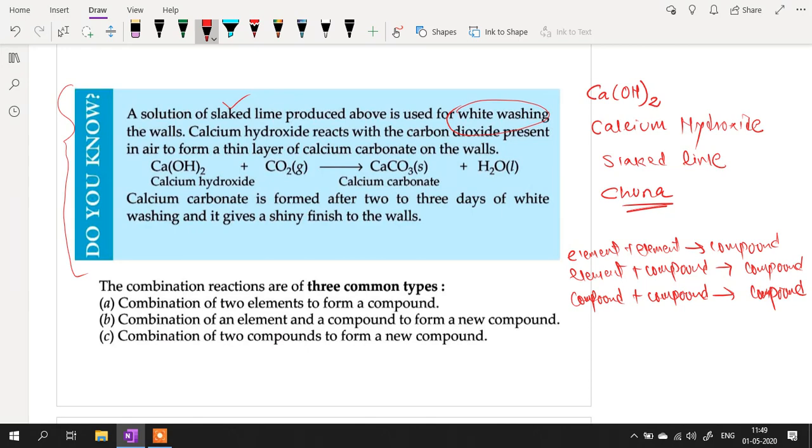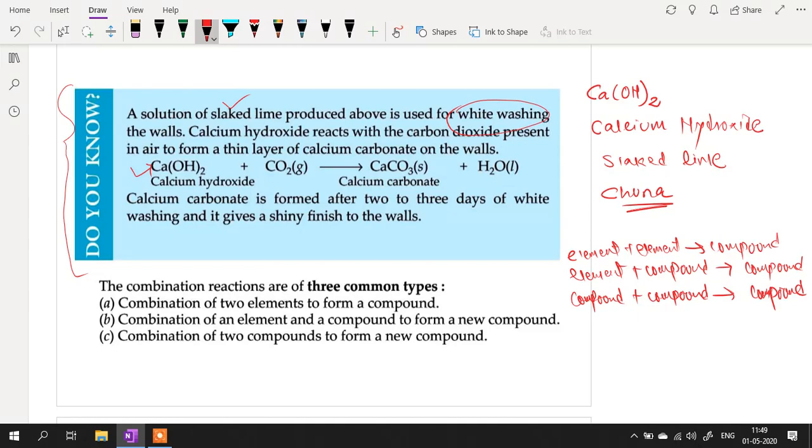This whitewash, or calcium hydroxide, is not as durable or reliable as the normal paints which we use nowadays. So what is this whitewash? Whitewash is nothing but calcium hydroxide, which is your slaked lime.